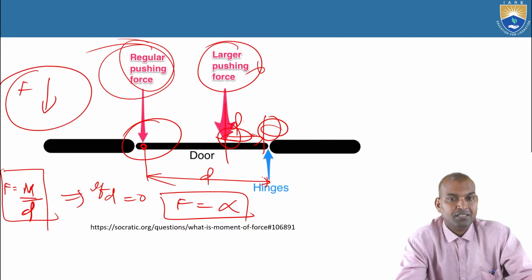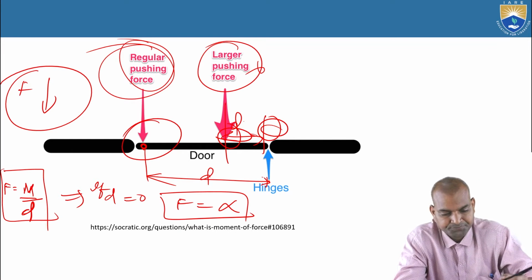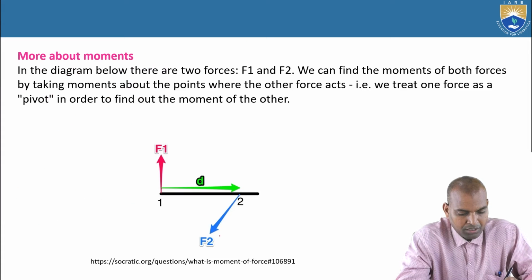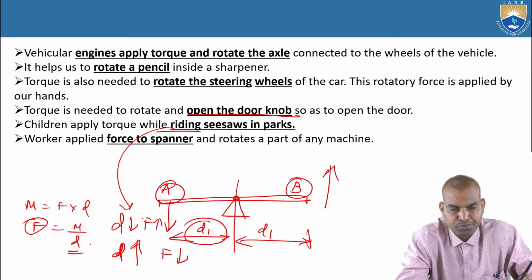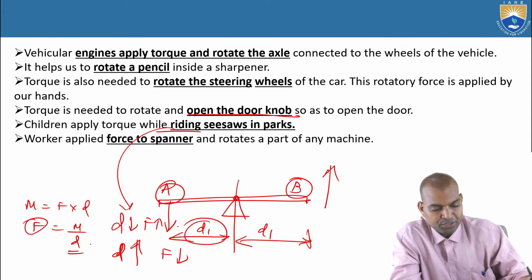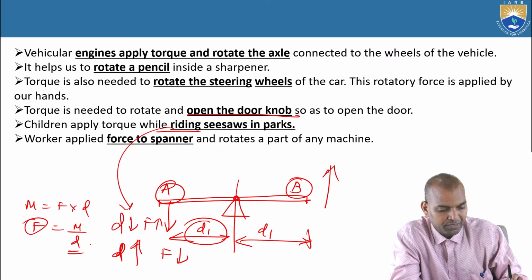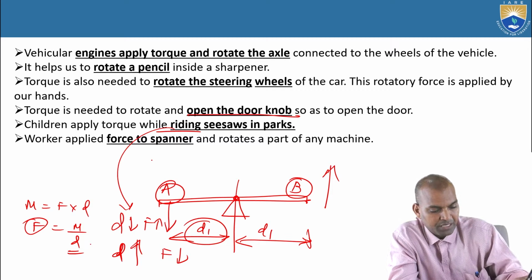How can we know it? Based on the concept of the moment. Now, as we have studied the seesaw example, a very beautiful analogy we can understand here.